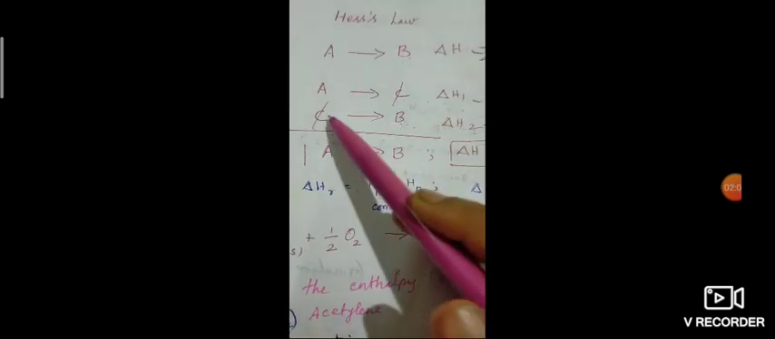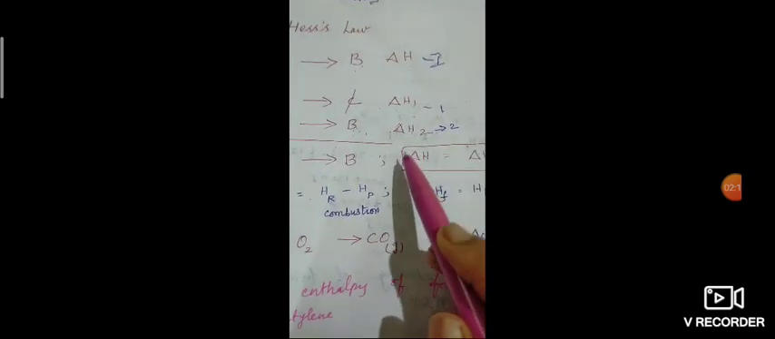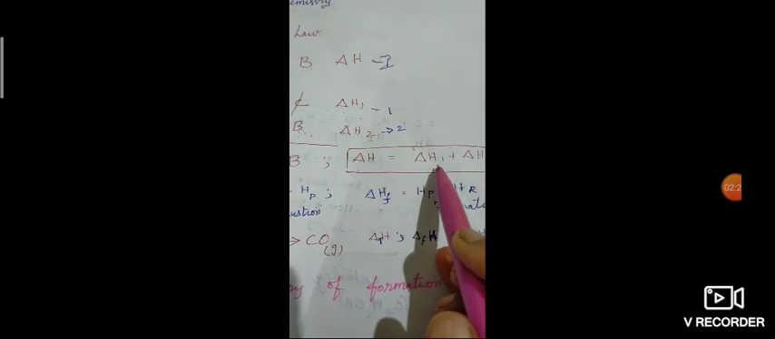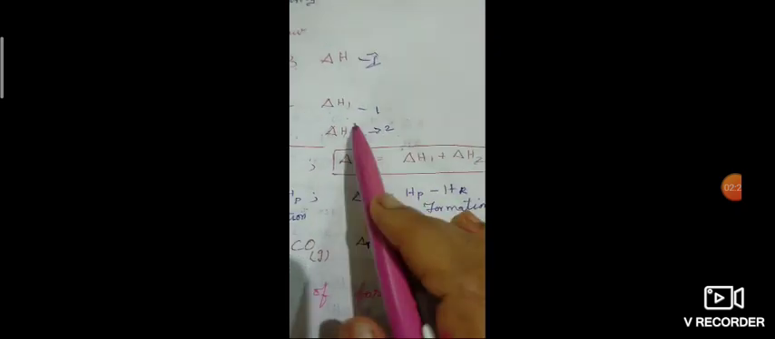A gives C, that is delta H1, one value will be there, and C gives B, that is delta H2, another value will be there. When we add them, the C on the left side and right side gets cancelled, since whatever is on the left side and whatever is on the right side as product carries a minus sign. So delta H equals delta H1 plus delta H2. If more steps are there, delta H3, delta H4 will follow.